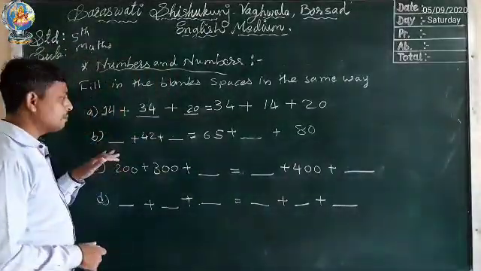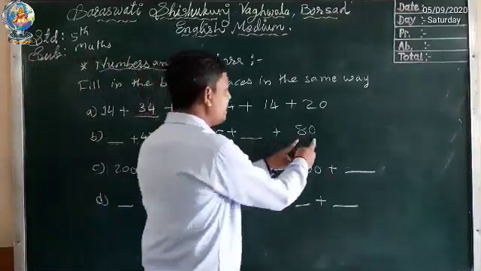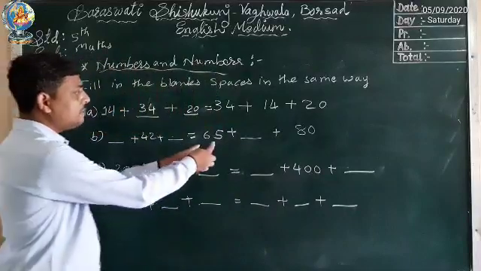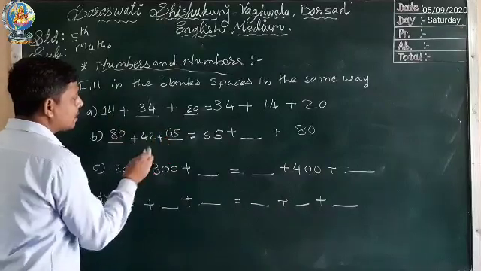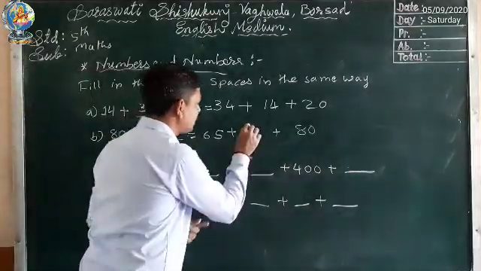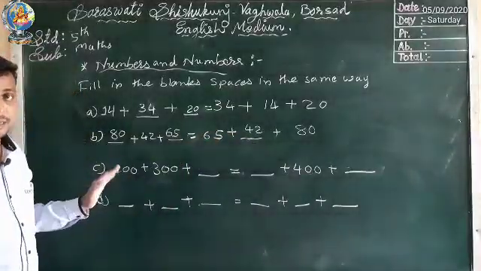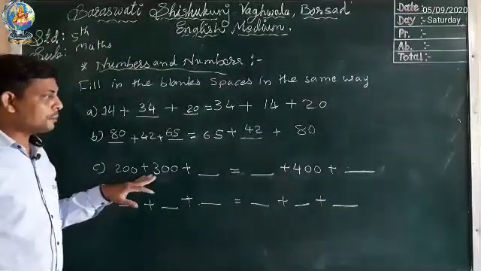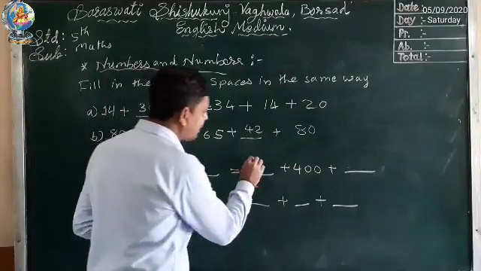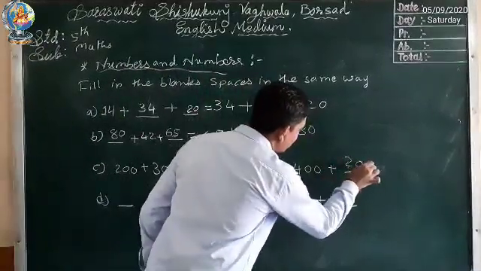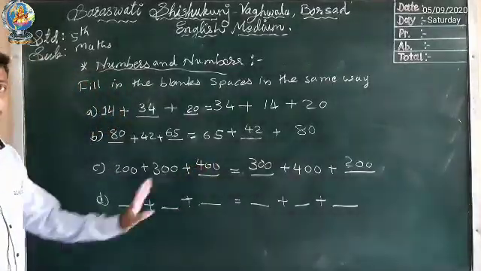Okay. Now for the next one. Here 42 is given and two blanks are given. Here 65 and 80 are given, and one blank is given. So 65 and 80 we will write this side. We can write 80 plus 65. Now this 42 we will write here. So we get balance on both sides, means both answers are the same. Now here 200 plus 300, blank is given. So this 200 and 300 we will write here as 300 and 200. Now this 400 we will write here. So we will get the same answer on both sides.